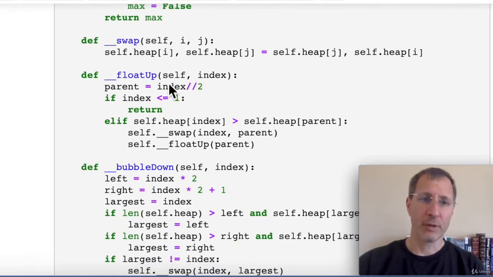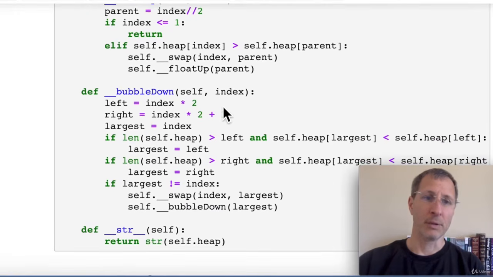Now the float up function is going to receive an index of the item that we want to float up, probably the very bottom item in the list initially. First we'll get the index of its parent. If it's already in the top position, then there's no floating up to do. It's already risen to the top. Otherwise, we're going to compare it to its parent, and if it's greater than its parent, then those two need to swap places. So we'll swap the positions of the item index passed in with its parent. Then we'll call the float up function recursively on the parent. So this will continue the float up function until the element reaches its proper position.